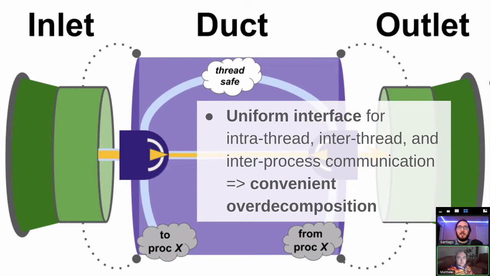As for its interface, it is uniform for inter-thread and inter-process communication, which allows convenient over-decomposition. You can split your problem into different intercommunicating elements, each of which is assigned an inlet and an outlet, and then the interface connects them via a duct. The type of duct, be it inter-thread or inter-process, is assigned at runtime by the library.